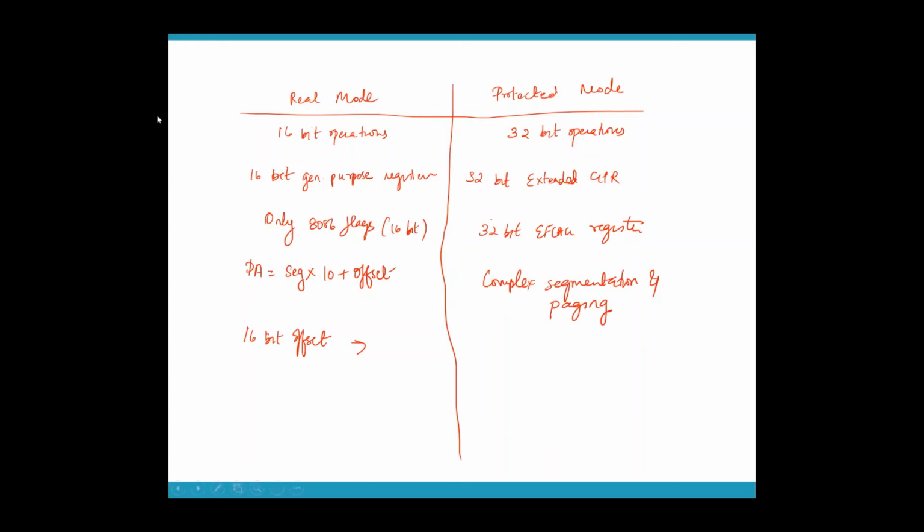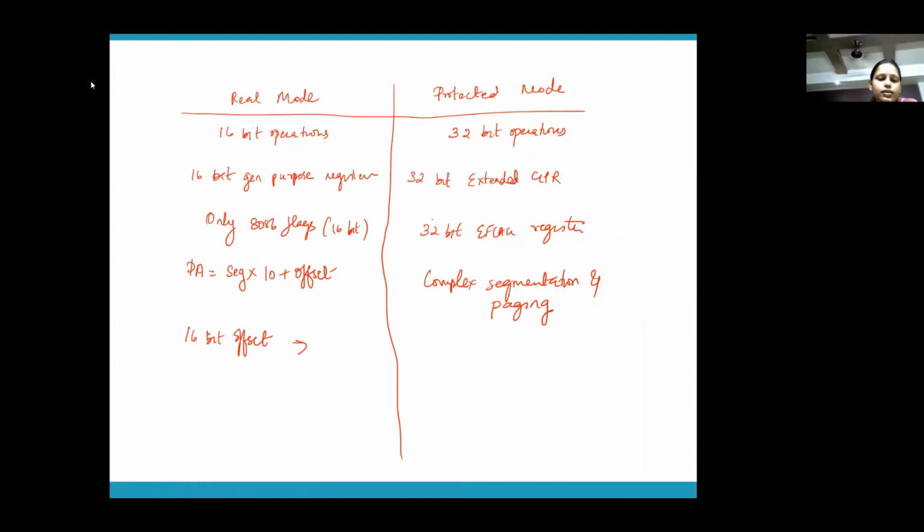How much is the addressable memory in 8086? 1 megabyte. That means it will go from 00000 to FFFFF. Remember, I told you we have segments. What is the maximum size a segment can have in 8086? 64 KB. Here, what would be the maximum size a segment can have?